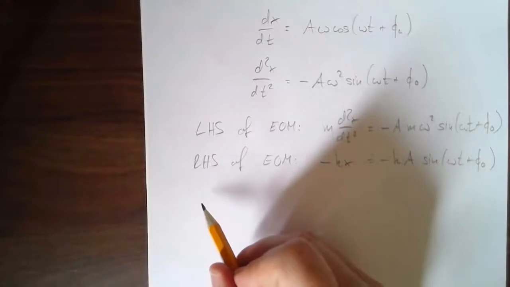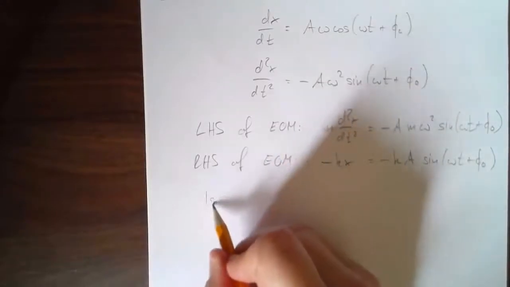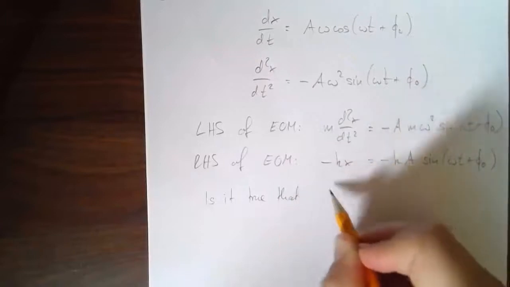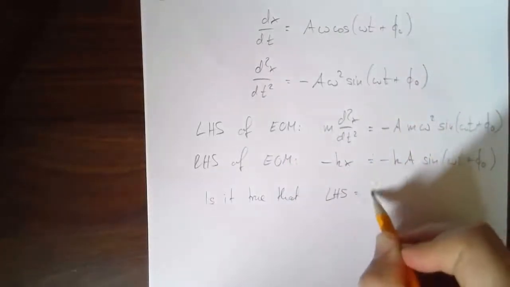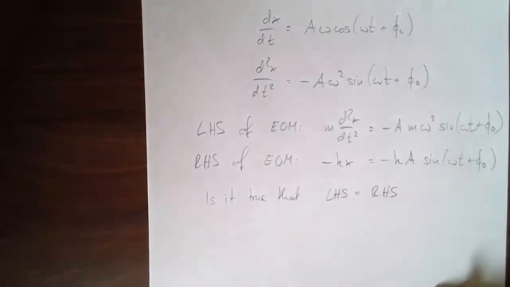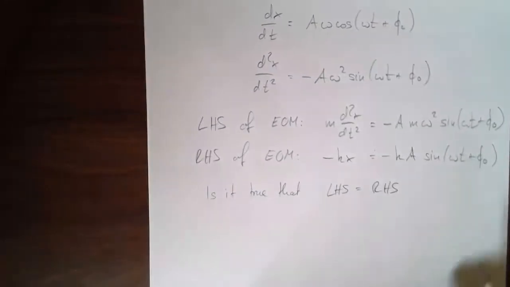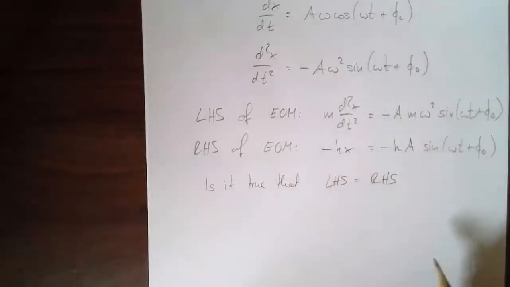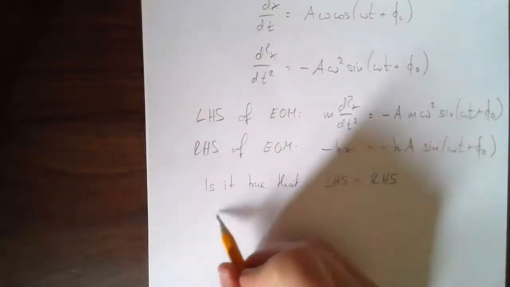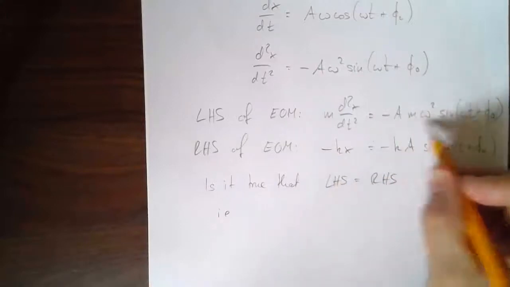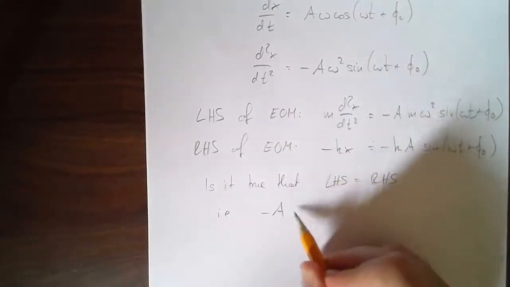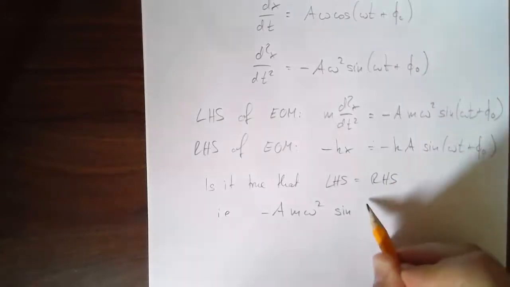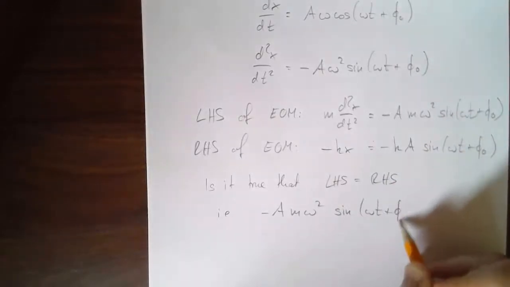So we are asking, is it true that the left-hand side is equal to the right-hand side? It's an equation, it better be true, right? Previous example, or previous guess, it wasn't true, so it was a bad guess. But let's check this one. Left-hand side, i.e. left-hand side is this, minus a m omega squared sine omega t plus phi naught.